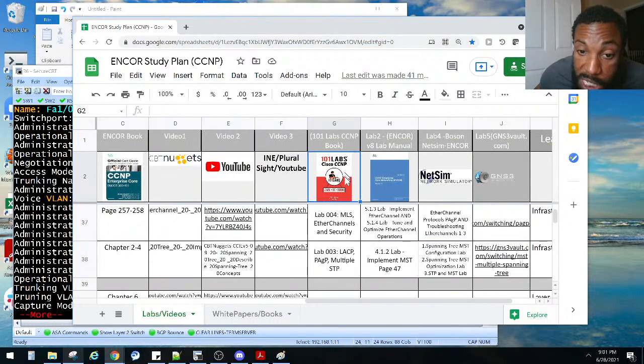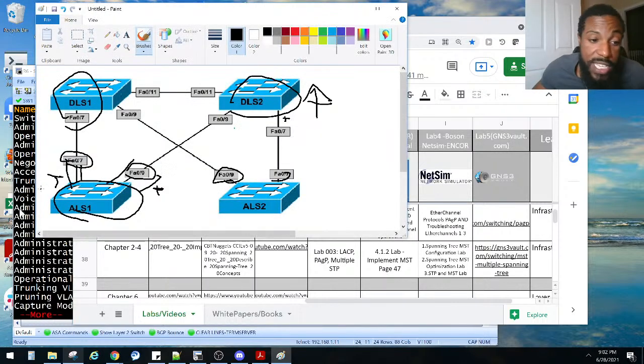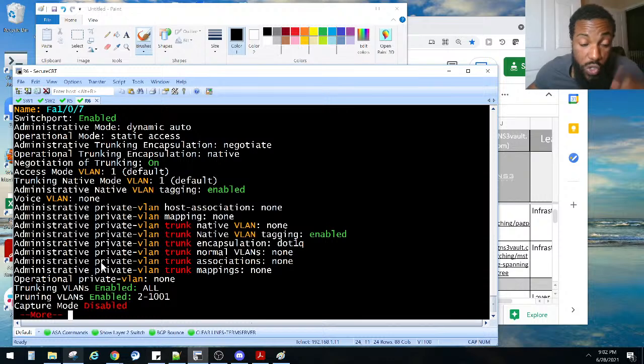101 Labs, Cisco CCNP. You can get a copy of this from 101labs.net. There is also a solution guide, so in case we don't know the answer, right after that lab, it tells us what the answer is. And I think that is what it is.